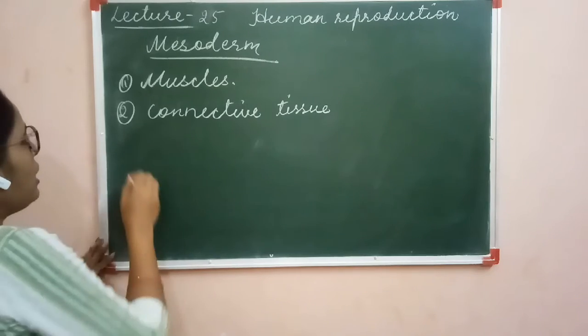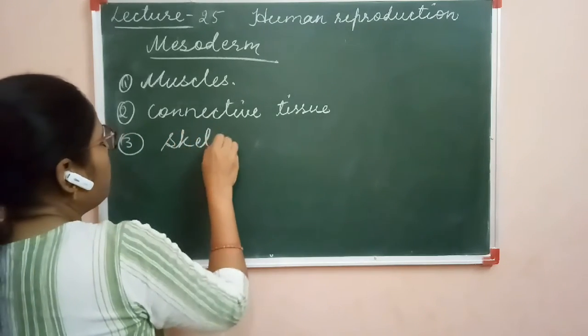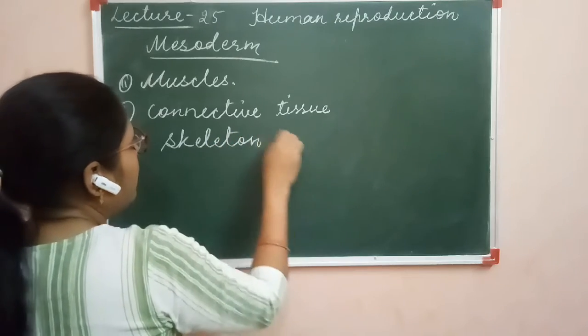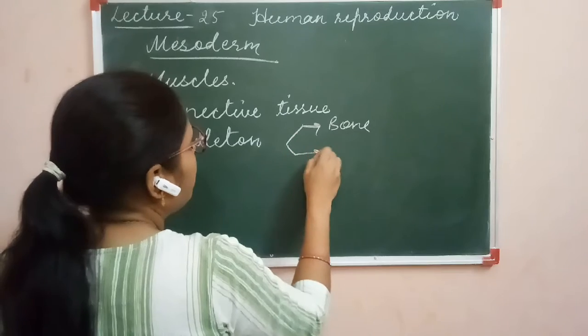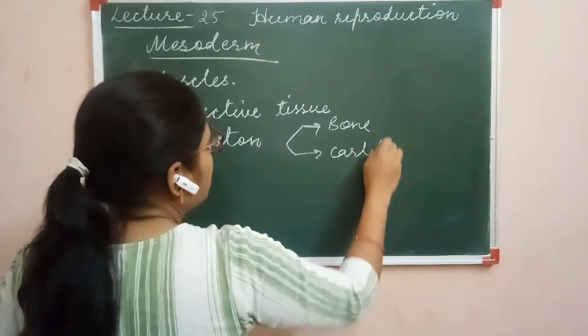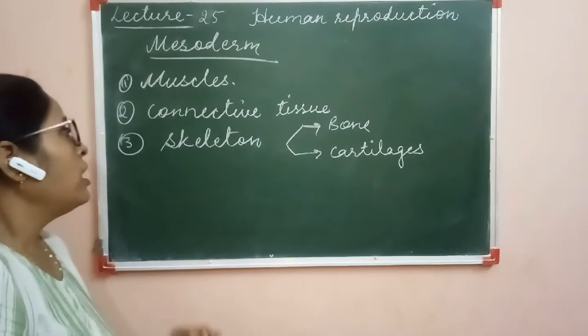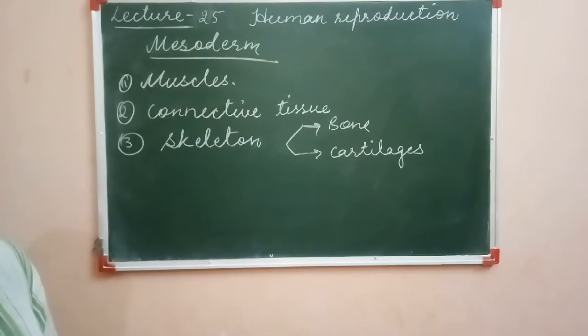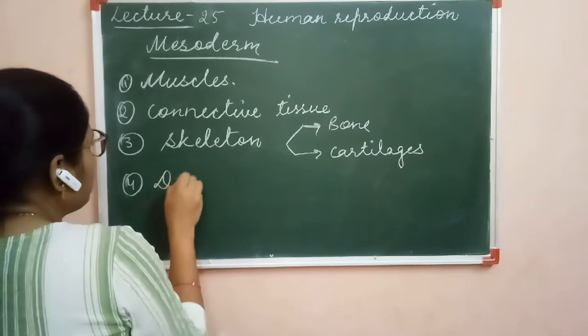The skeleton is also mesodermal in origin. Skeleton may be the bone part or it may be the cartilages. Both of these are mesodermal in origin. Next one is the dermis of skin.